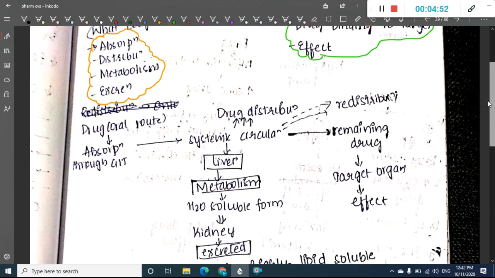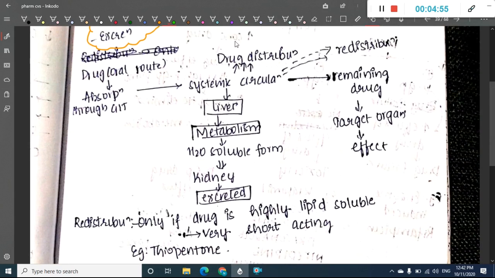This is how the drug dynamics work. First, the drug given by the oral route gets absorbed through the GIT. Then it reaches the systemic circulation. Two things can happen. One, there can be drug distribution. Here the drug is distributed to all the organs of our body, and the remaining drug will enter the target organ, producing the effect.